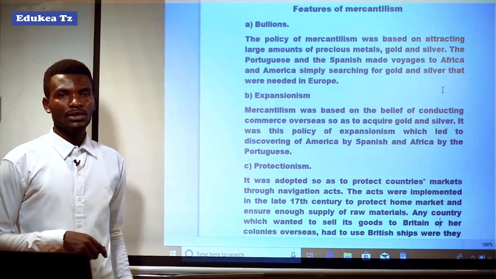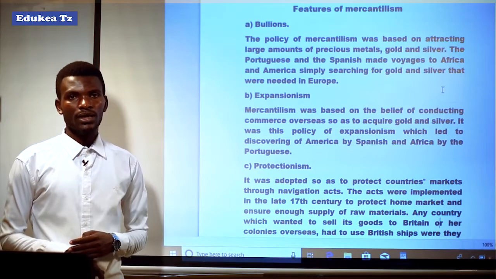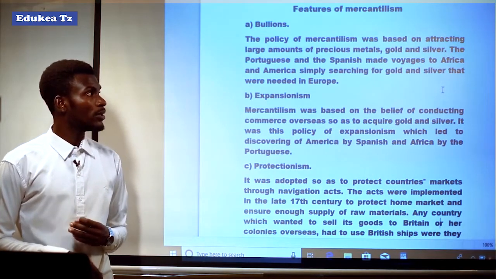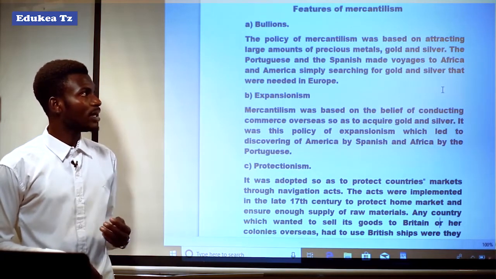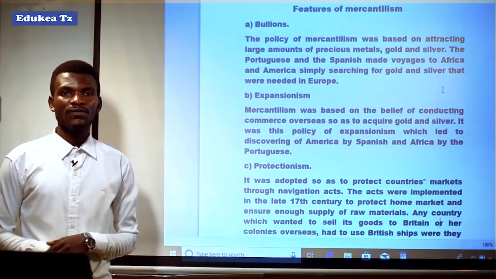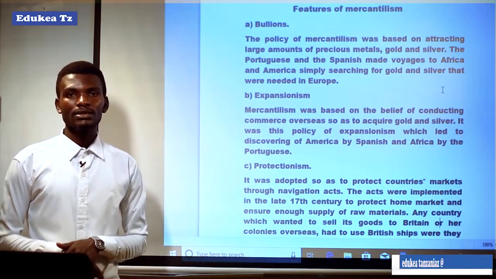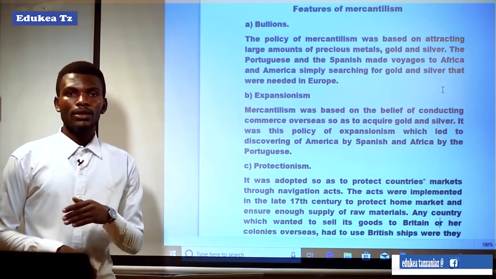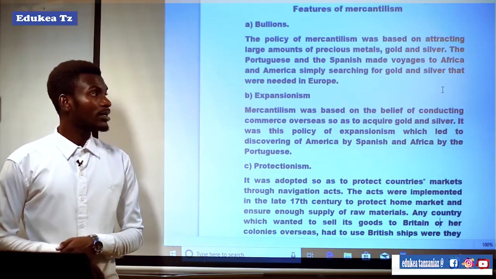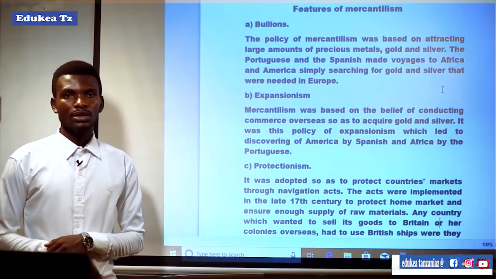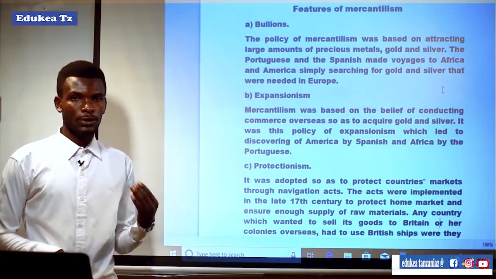The Portuguese and the Spanish made voyages to Africa and America simply searching for gold and silver that were needed in Europe. To mean that the Portuguese and the Spanish sailed the sea from their areas to Africa and America simply to search for those bullions, gold and silver, as they were in high demand in their countries. And the nation or state in Europe that had a lot of bullions was considered a strong nation and had a stable economy.